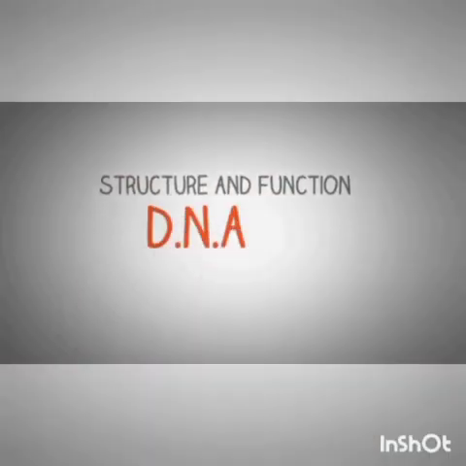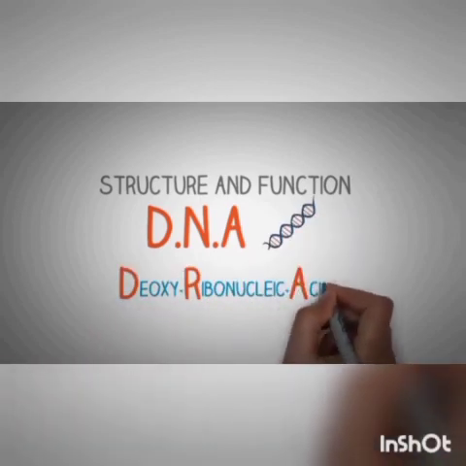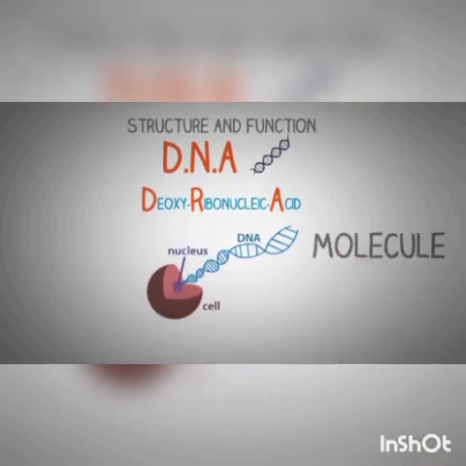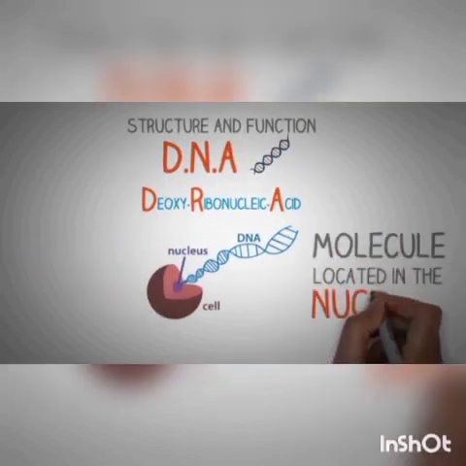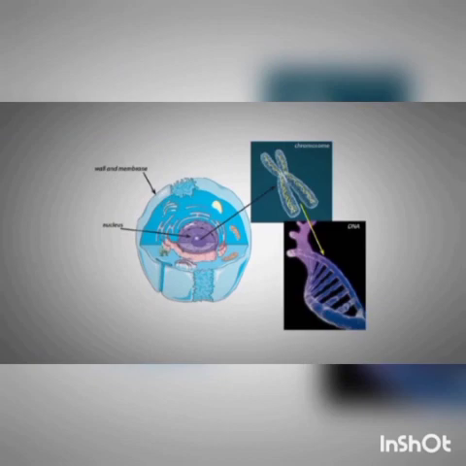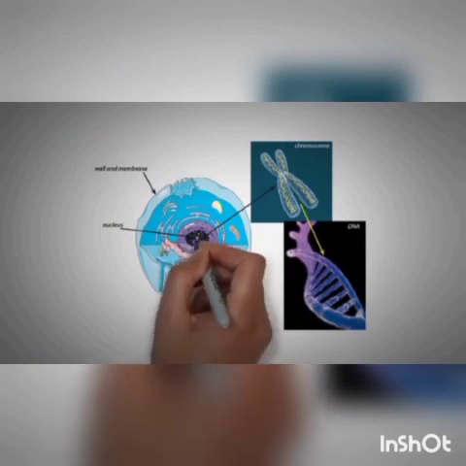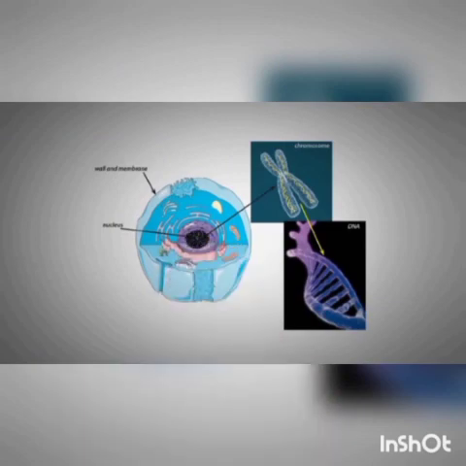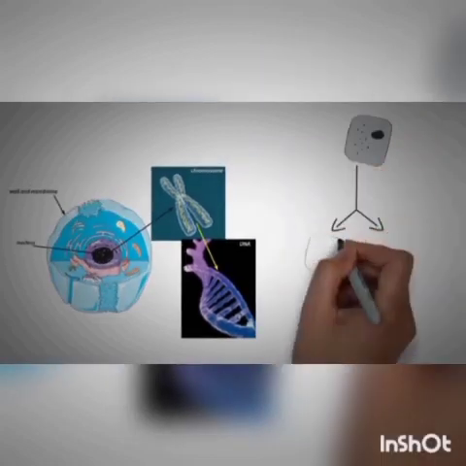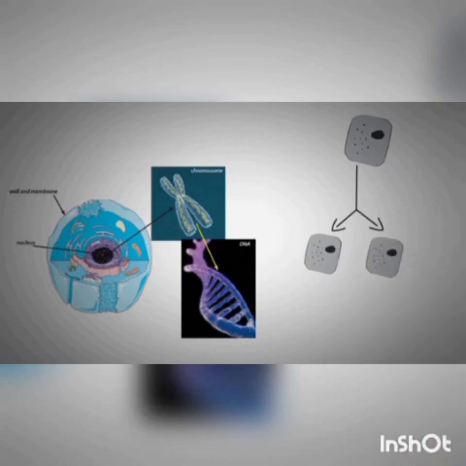Now, looking forward to the outlines, today we will be able to discuss DNA, polymer, double helical structure, and the step ladder model. In this presentation, we will mainly focus on the structure of DNA and the main components on which it depends. DNA stands for deoxyribonucleic acid, and DNA is the molecule located inside the nucleus of the cell. Its main job is to store and code the genetic information of the body, as we all know.